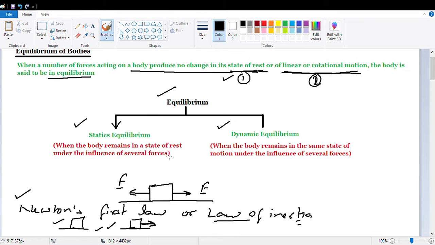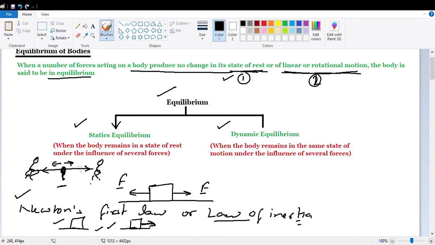Now what is static equilibrium? When the body remains in a state of rest under the influence of several forces. Once again, I am taking the example of tug of war. Like there is a rope, a hanky is tied over here. Few persons are there and they are just pulling this rope, and few persons are there and they are also pulling this rope. Both are trying to pull this rope, but this hanky tied at the center is remaining at its position. It is neither going in this direction nor going in this direction.